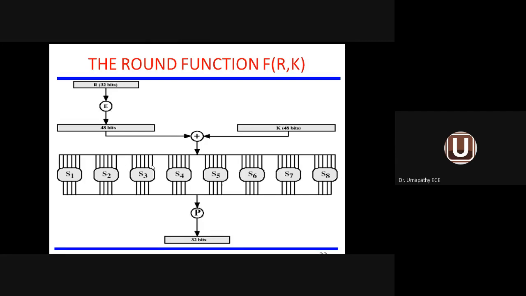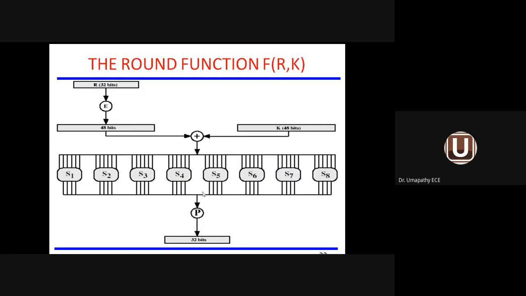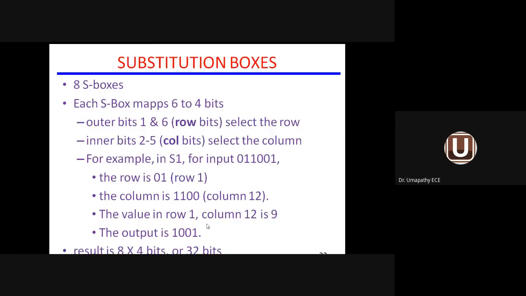What do you mean by substitution technique? Each and every letter in the plaintext information will be substituted by another letter in the ciphertext information. So we are combining them, giving to a permutation, because it is 48 bits. When it is given to another permutation, we are able to get the 32-bit combination outside from the round function. So that is what is explained here.